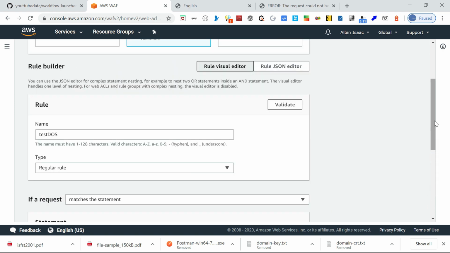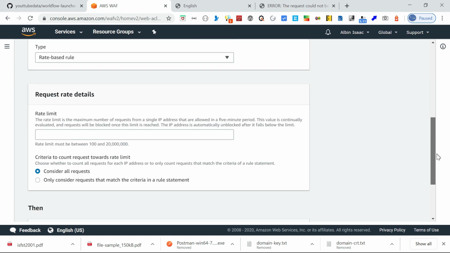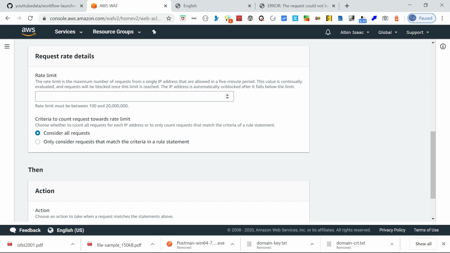The same way, like other categories, this is the rate based rule. Here what you can do is restrict the number of requests in a specific time. Here it is a 5-minute period that a single IP can send, so it's based on that. 100 is the minimum you need to keep. So a single IP can send 100 requests. If the same IP sends more than 100, it will be blocked. Maybe it will not block immediately, maybe there is some logic. If you try 1 or 2 times, obviously within that time it will be blocked.